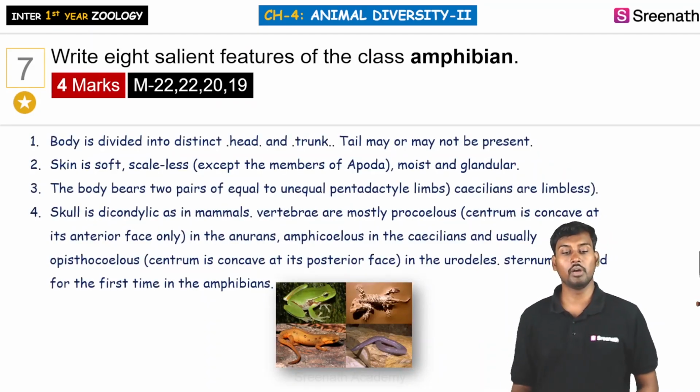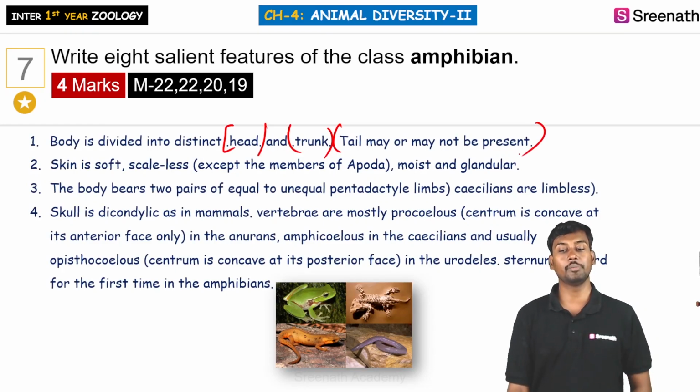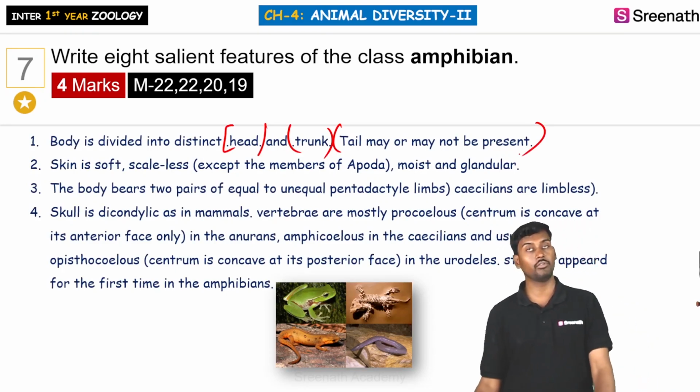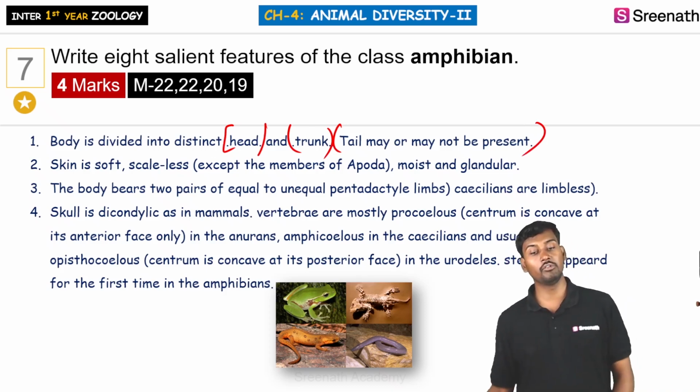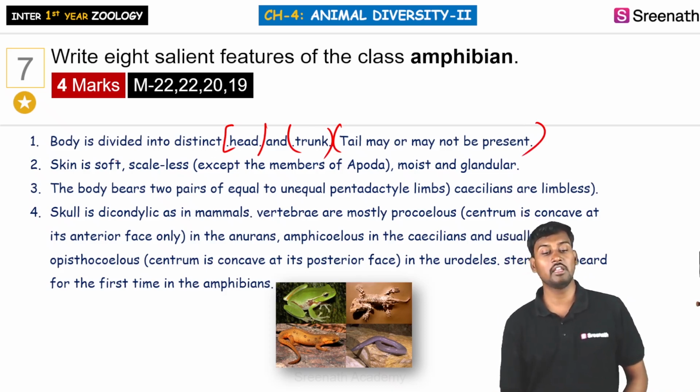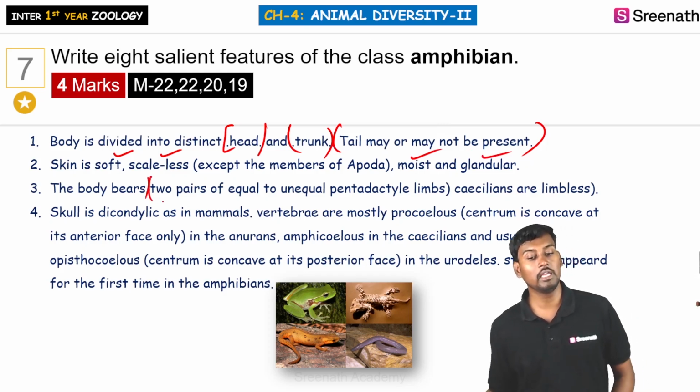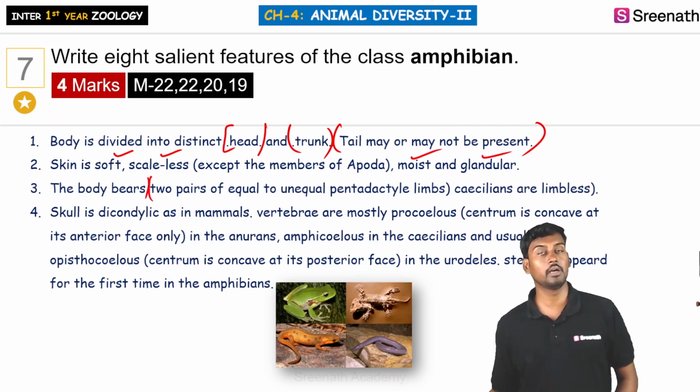So here the body can be distinguished very clearly into head and trunk, and the tail may or may not be present. It is not mandatory for the tail to be present. The head is divided into head and trunk, and the skin is soft, scaleless, moist and glandular. The body bears 2 pairs of equal or unequal pentadactyl limbs, and sometimes they may be limbless.